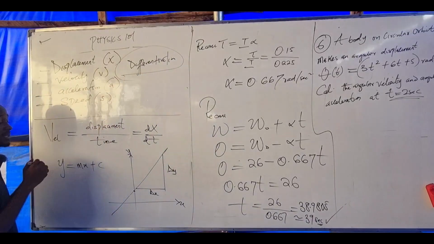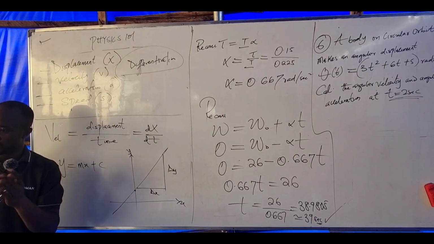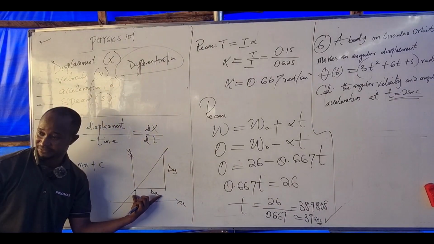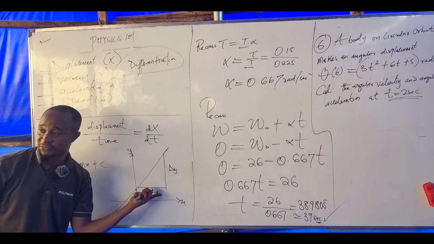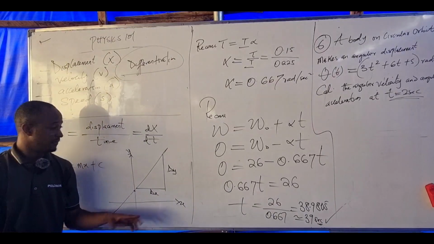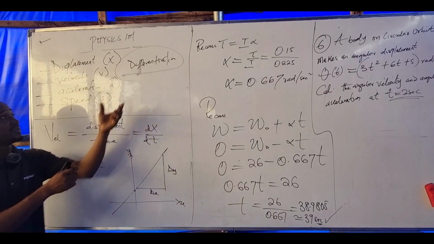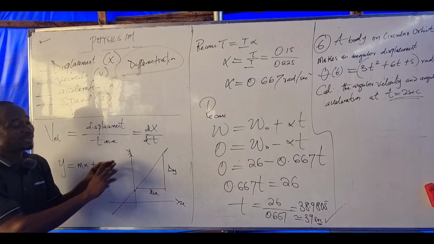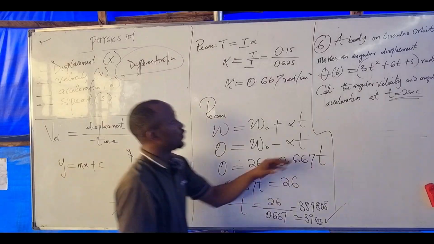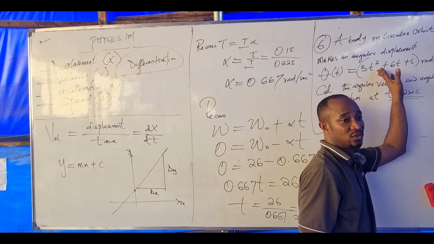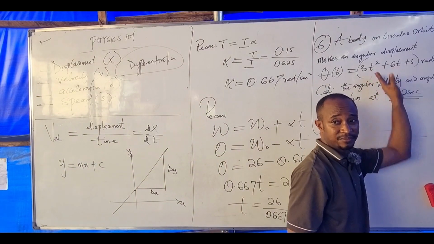Differentiation is just a simple way of finding slope without plotting what? A graph. If I'm to find this slope, I have to plot a graph, abi? Find my change in Y and change in X. Is that not so? But under differentiation, I don't need to plot any graph. I will just use the equation given to find the slope. Are you getting the concept here?